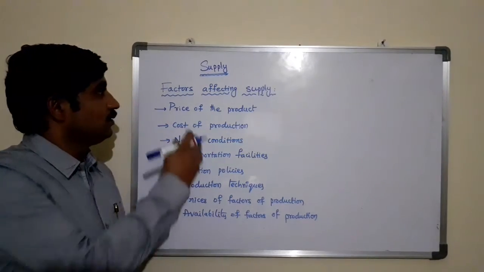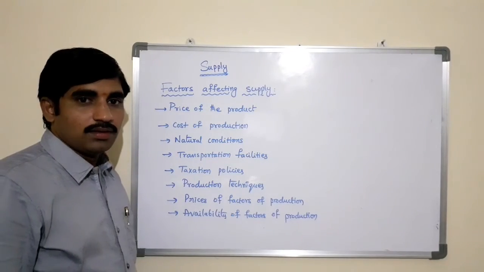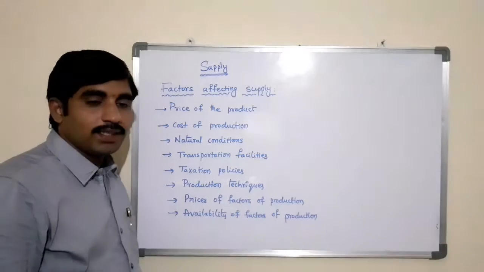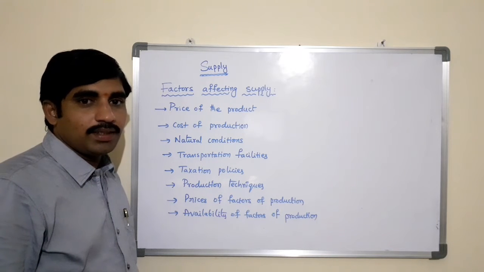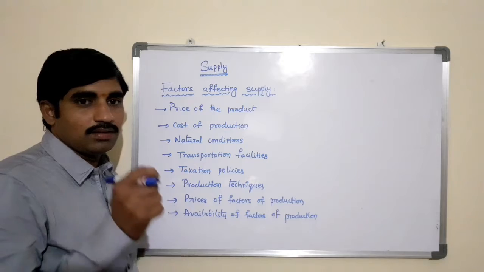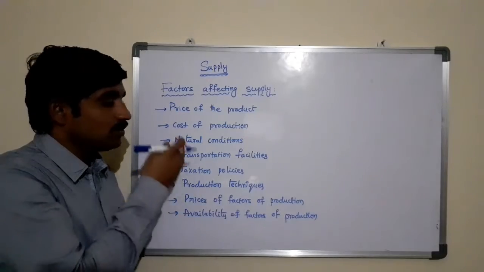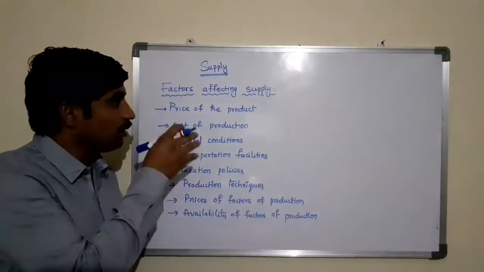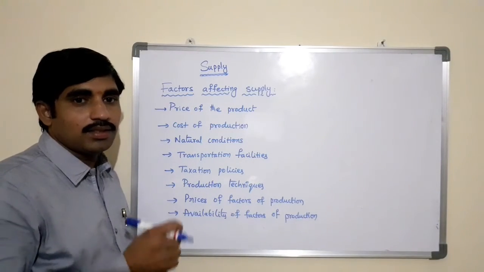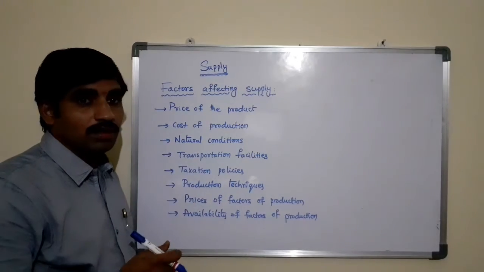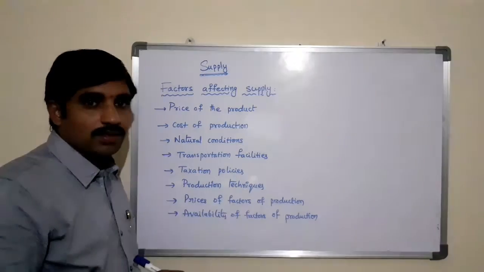Now let us see what are the different factors affecting the supply, also called the determinants of supply. When you are estimating or calculating the quantity supplied with respect to the price of the product, all these factors should be constant. There should not be changes in these factors when you estimate the quantity of supply in the market with respect to the price.